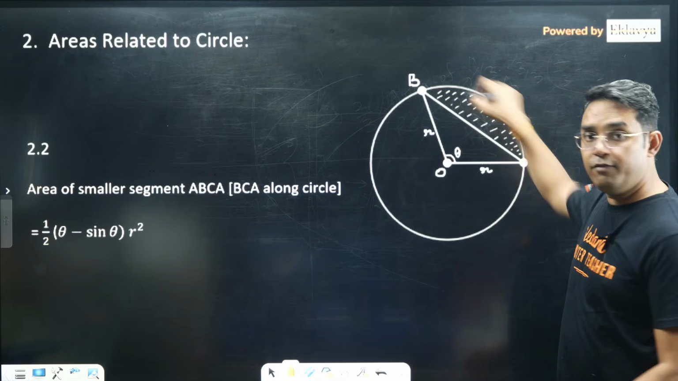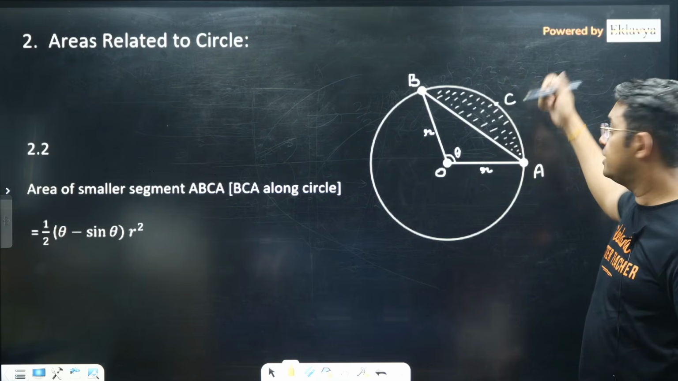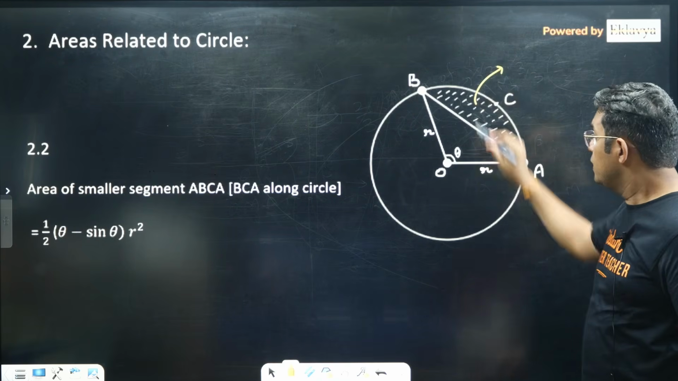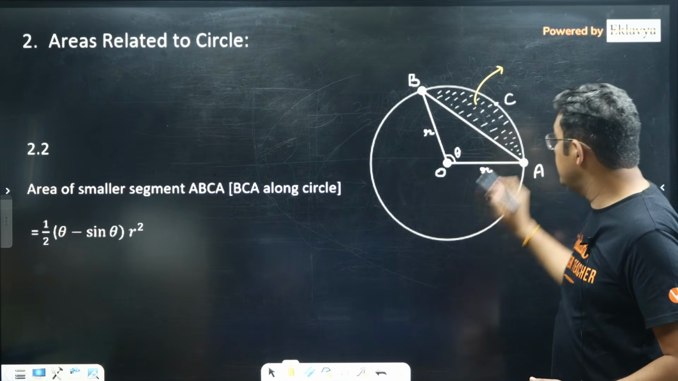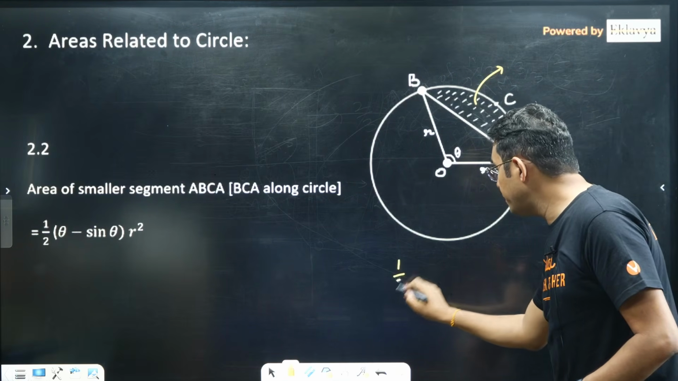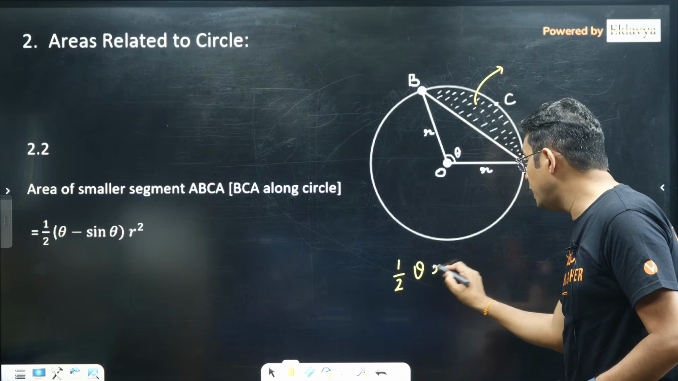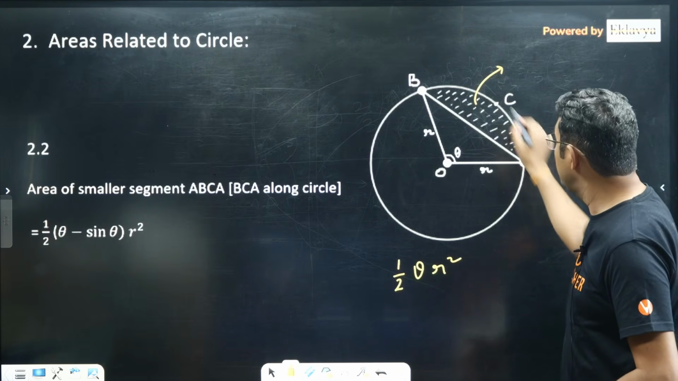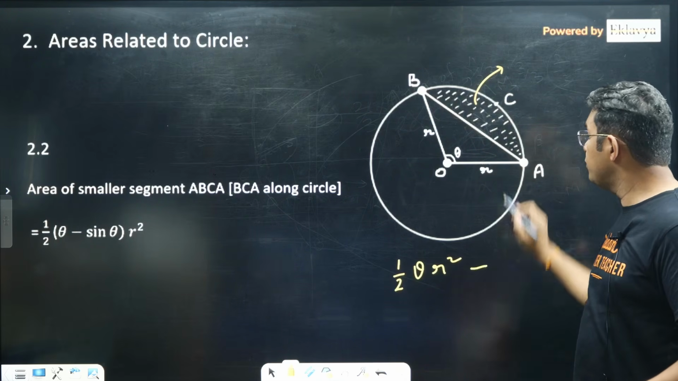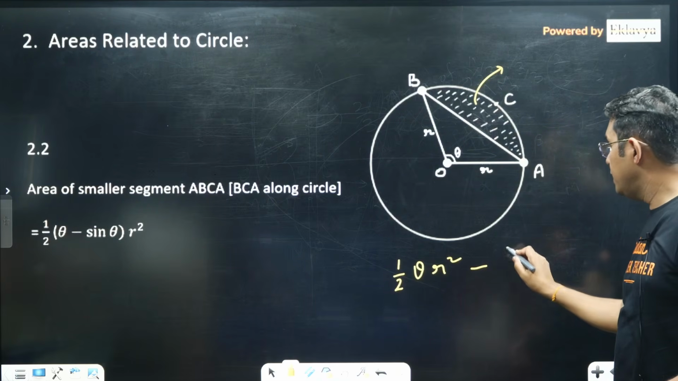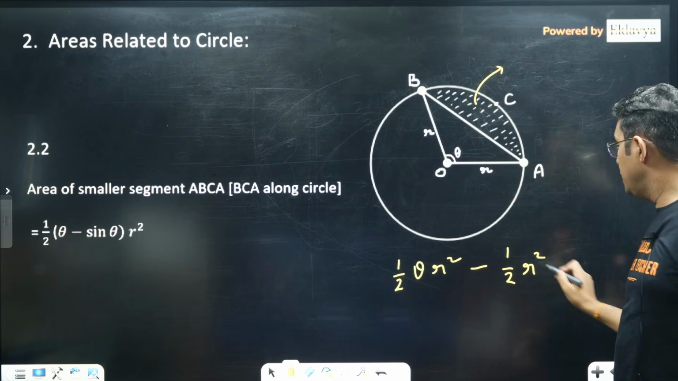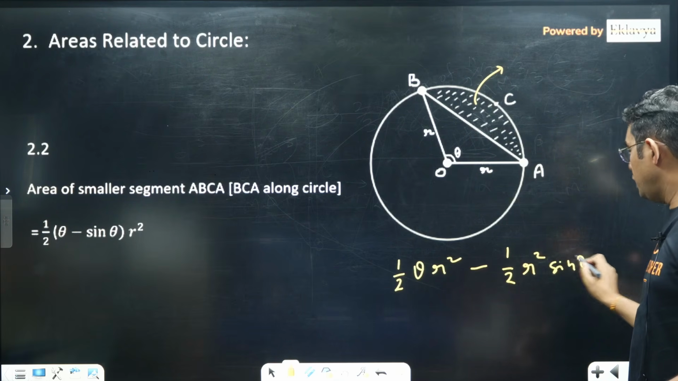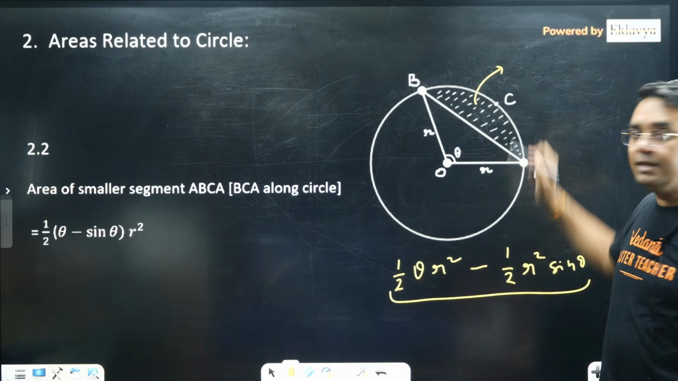Now if you join A with B, so this portion towards the circle, that is the segment. Now this can be found using the area of the sector, that will be 1/2 into theta into r square, that is OACB, and then you have to subtract the area of this triangle, that will be 1/2 into r square into sine theta. So if you solve it, you will be getting this area directly.